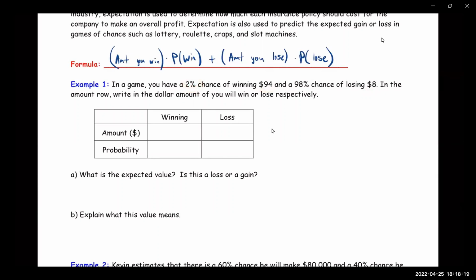In the amount row, write in the dollar amount that you will win or lose respectively. So we already know, it tells you in the problem how much you would win. The amount that you would win is $94, right?